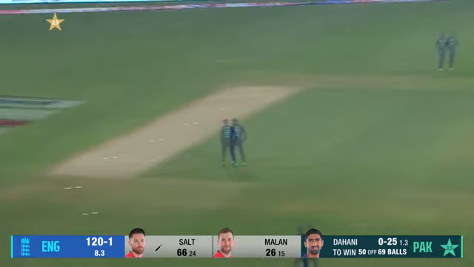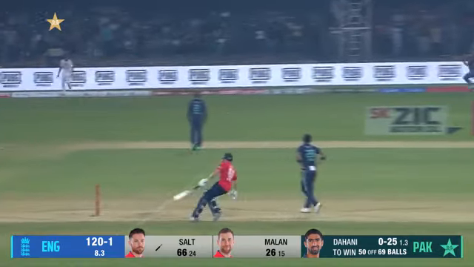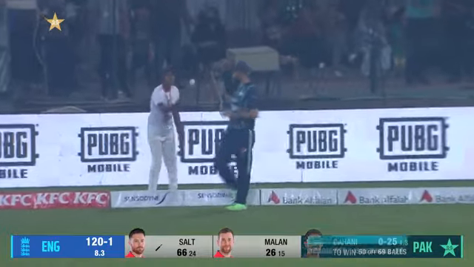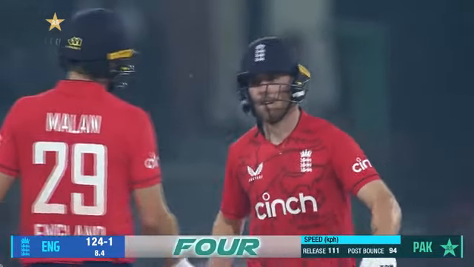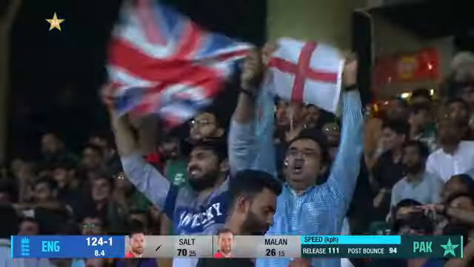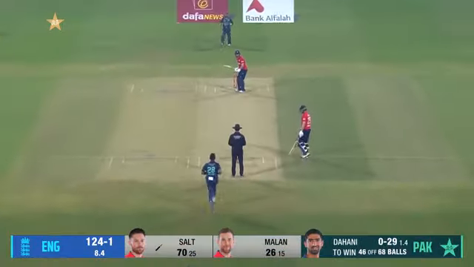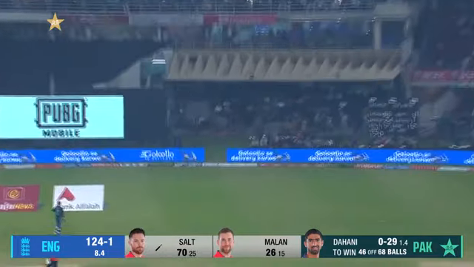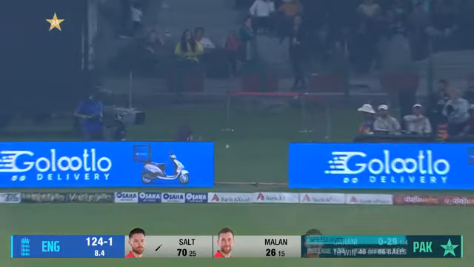Slow ball again, and this probably will race away to the boundary as well. Yeah, it's just clubbed away, isn't it? Dahani trying to get the ball in the block hole. Top edge, and the boundaries keep flowing here at the Gaddafi Stadium in Lahore.